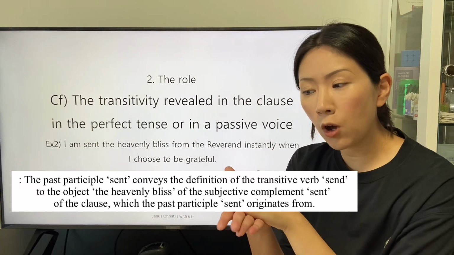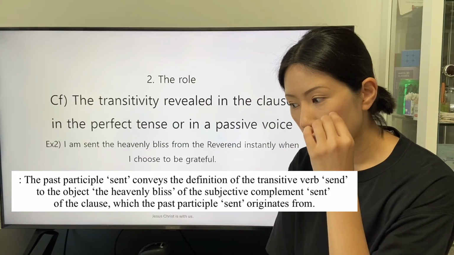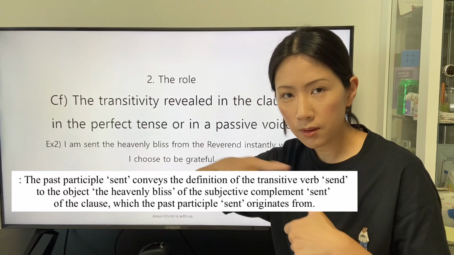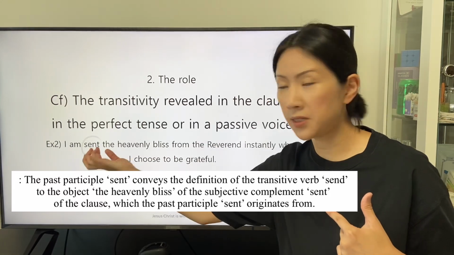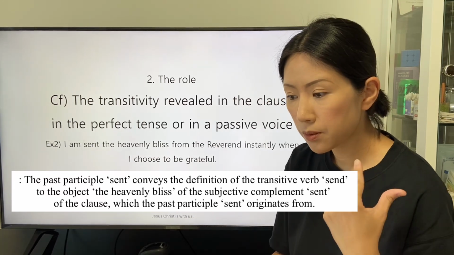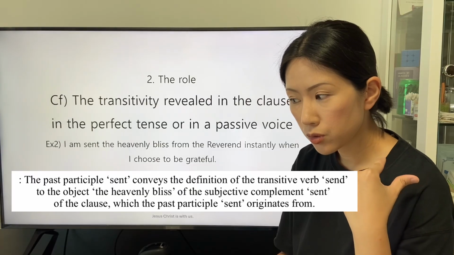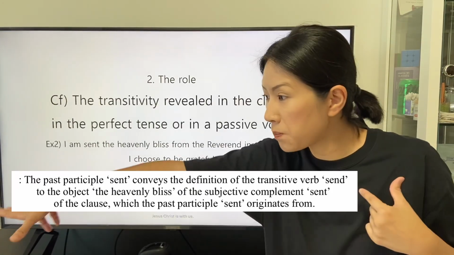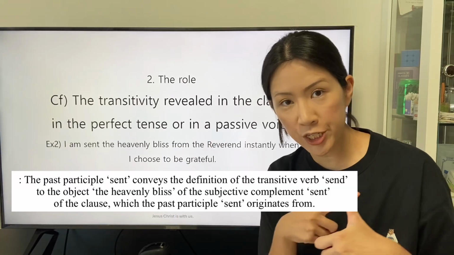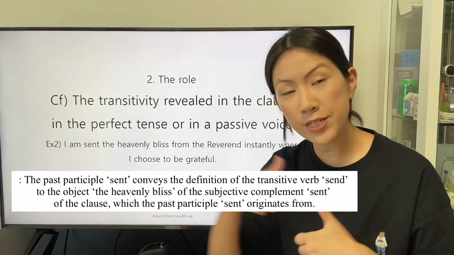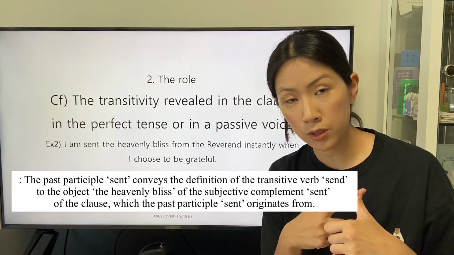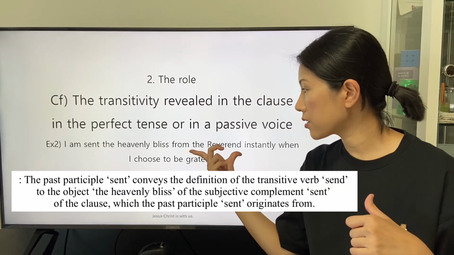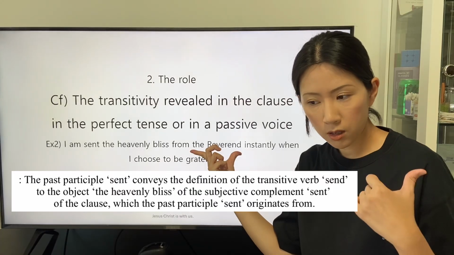The speaker as the subject is described by the be verb am and the past participle sent as a subjective complement to reveal the fact that the object in the clause stated in the active voice receives the definition of the transitive verb send from the subject, the Reverend.